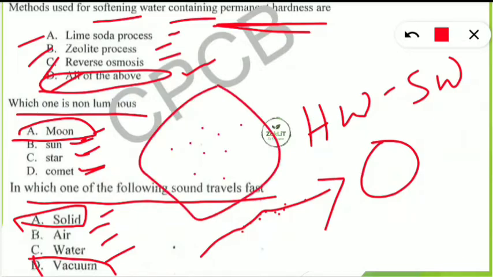That means it is vacuum. It is the meaning of vacuum. So if no particles are there, then how will the sound be able to move? Nothing is there as a carrier.